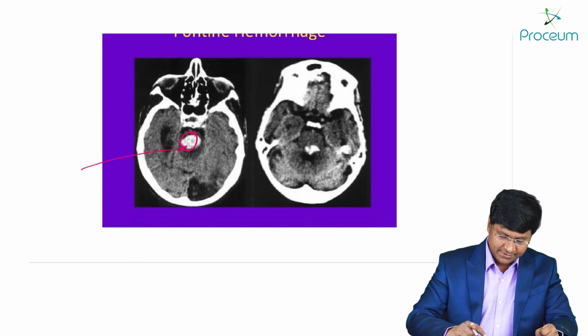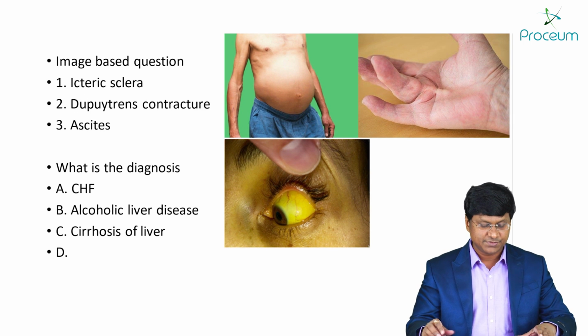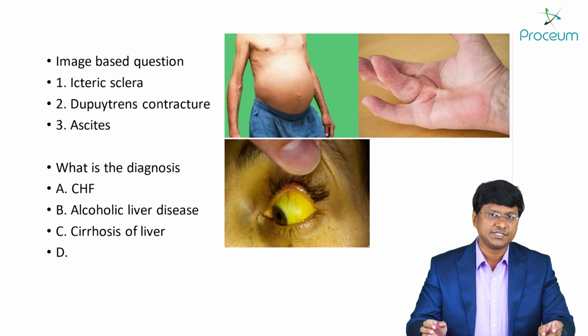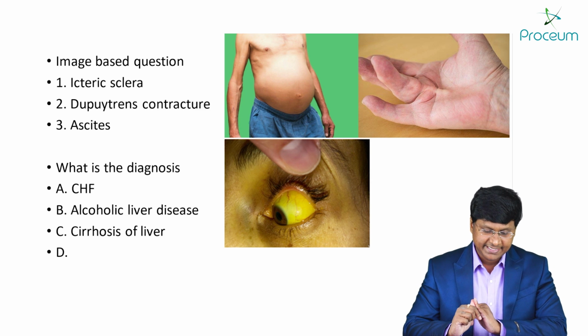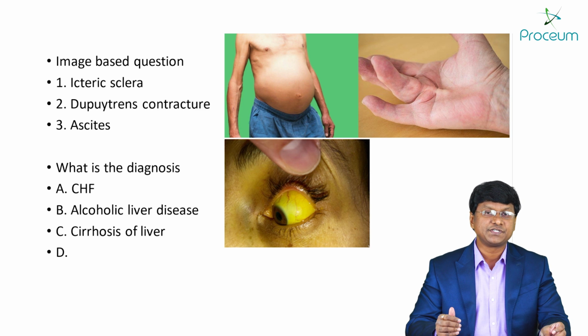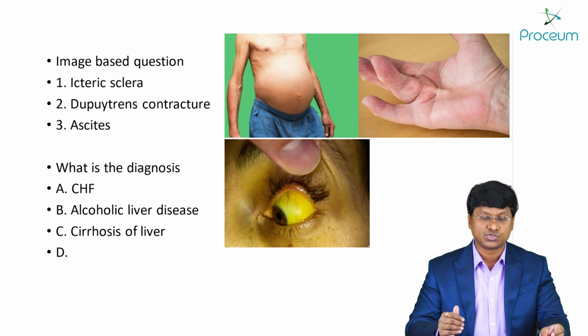Okay, next. Yes, so this was the other recall which was given to me by the students. The question, sir, they have given images and they have asked what is the diagnosis. And the images they have given are ascites, the Dupuytren's contracture, and another image of ascites. And they have asked what is the diagnosis. The options were congestive heart failure, alcoholic liver disease, and as well as the cirrhosis of liver.